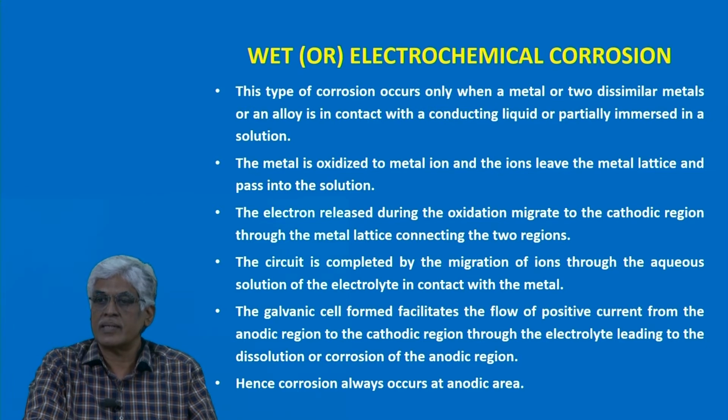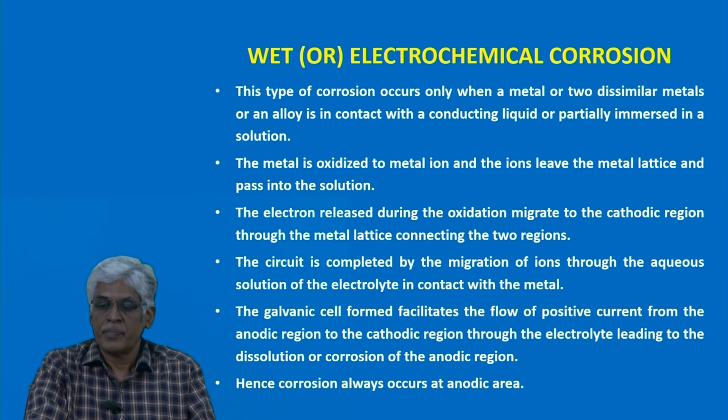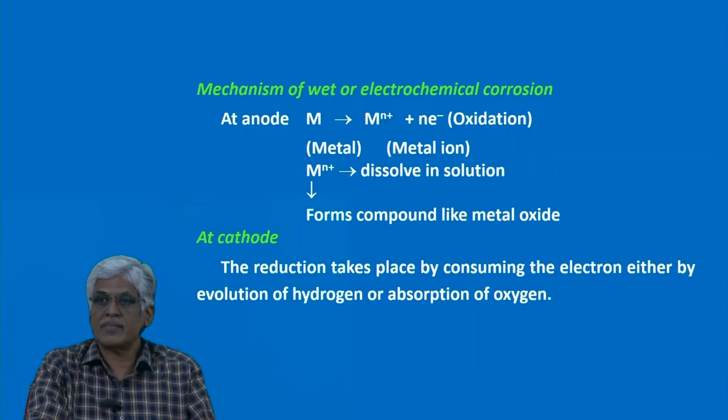Just read this. A galvanic cell is set up. Immediately a galvanic cell is set up. So, if it is partially exposed to moisture, then immediately a galvanic cell is set up and the part of the metal which is acting as anode can corrode. Okay. We will see the mechanism of wet corrosion.